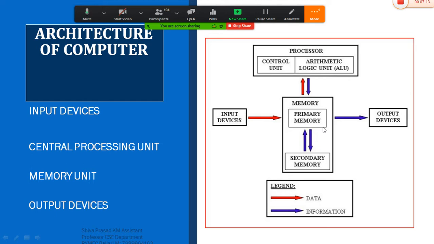What actually is primary memory? Primary memory is one which stores the data temporarily. It can store the data only for a specific time. For example, if I want to perform an addition operation, primary memory is similar to a calculator.